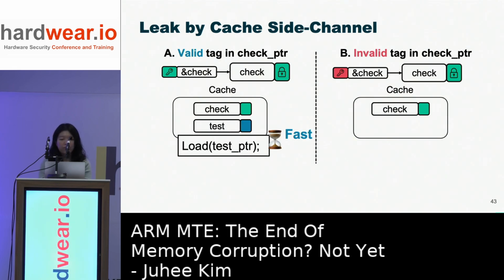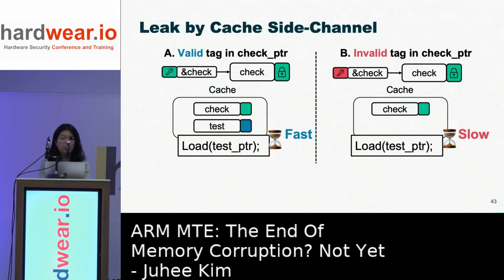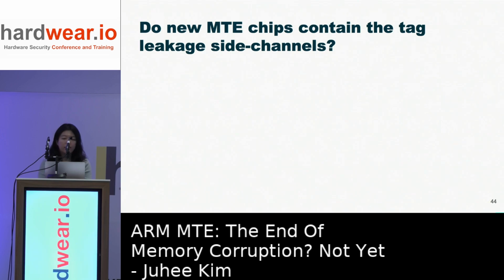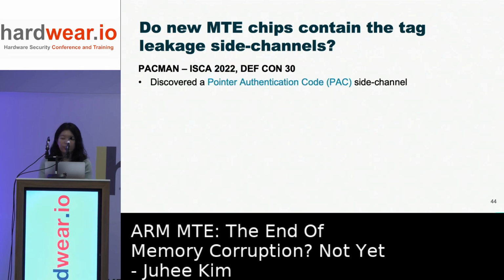Now we can use a cache side channel. If you measure the access latency of the test pointer, it would be fast on the valid tag, but slow on the invalid tag. From this difference, we can leak whether the tag in the tracked pointer is valid or invalid. The key question is whether the new MTE chips contain tag leakage side channels. Previously, an attack called Pac-Man leaked the ARM pointer authentication code with a similar side channel attack, so it is possible that ARM chips have a similar side channel issue again with MTE.